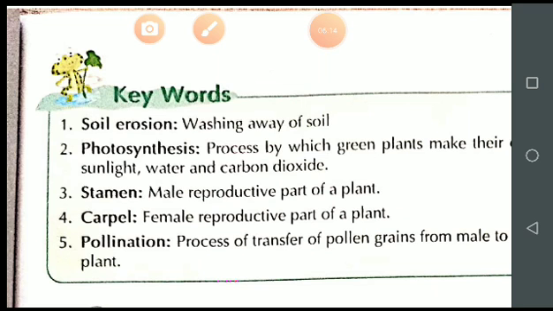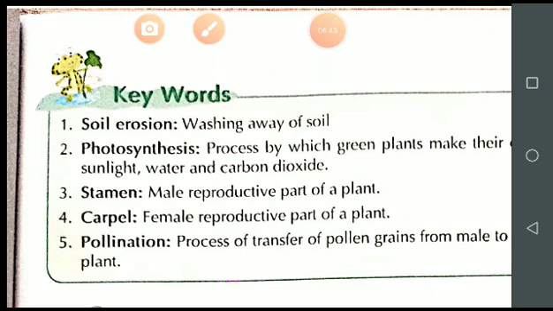Roots absorb water and minerals from the soil, and then it passes to the stem, and the stem carries it to the different parts of the plant. And when light falls on the leaf, it is absorbed by the chlorophyll, and chlorophyll is present in the leaves, and there are tiny pores on the surface of the leaves that are known as stomata.